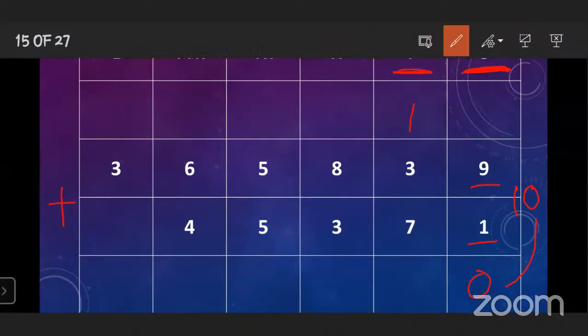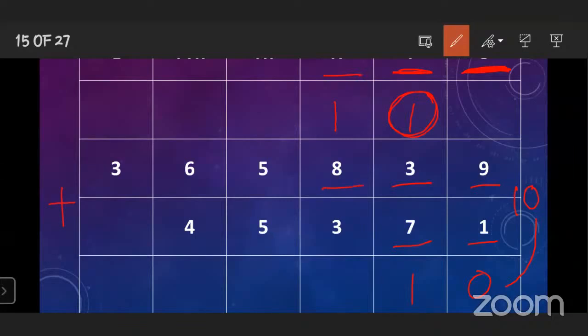Now come to the tens place. Which digits are given? 3 plus 7. 3 plus 7 is equal to 10. 10 plus carry over 1, 10 plus 1 is equal to 11. So write down 1 here and 1 carry over. After that, the same process, come to the 100 place.